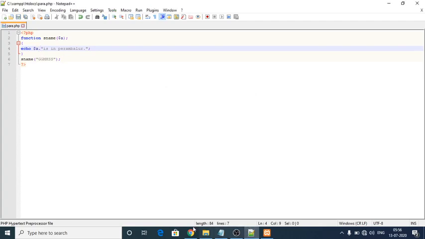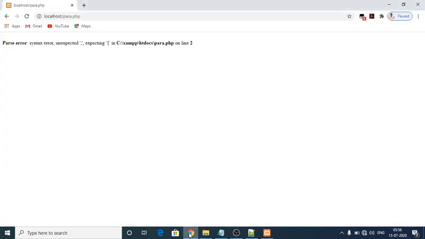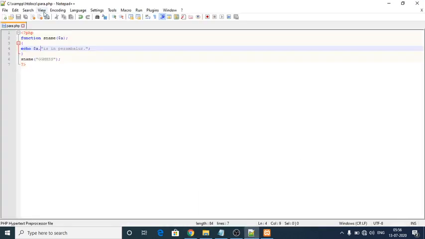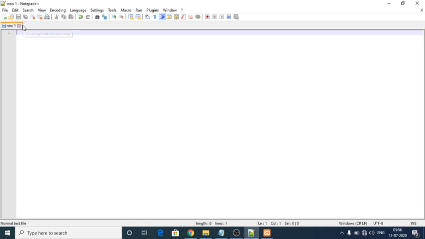So to run the program, go here. Okay, so again I'll run the program afterwards. Next one is a small parameterized function for your reference. I'm going to give another example.